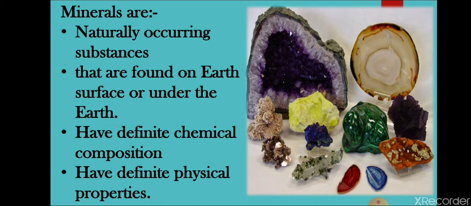Okay, so these are only minerals. Minerals can be of various types. Now let's have a look. I'm providing you an example: granite is a rock. Granite is a variety of rock. You might have seen granite used for covering or making the slabs of the kitchen, and for flooring also.